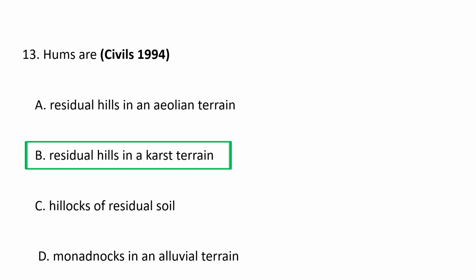Humps, sometimes spelled hum, are isolated, steep-sided residual hills found in karst terrain. They are the remnants of soluble rock, usually limestone or dolomite, that have survived the dissolution and erosion processes that lowered the surrounding landscape, typically appearing in the old stage of the karst cycle. So humps are the residual hills in the karst terrain. B is the correct option.